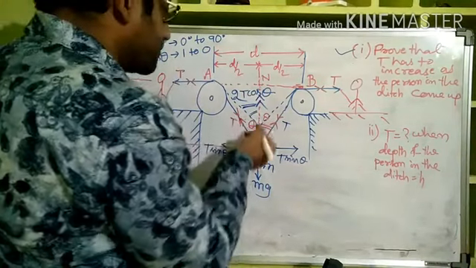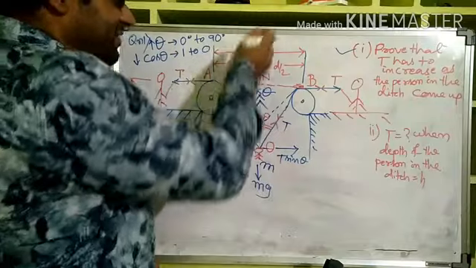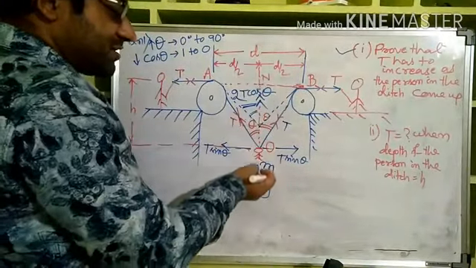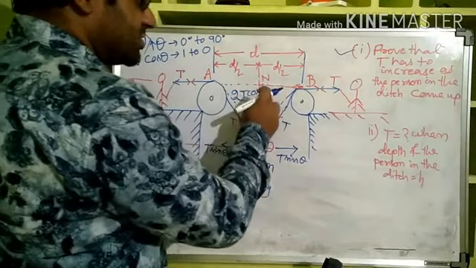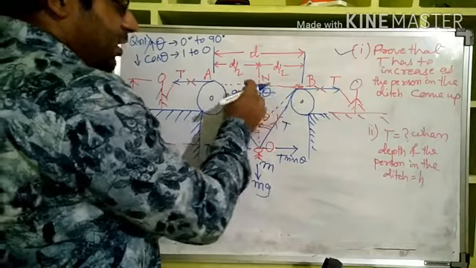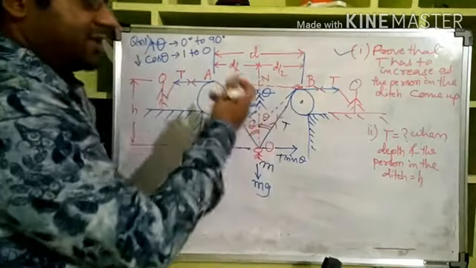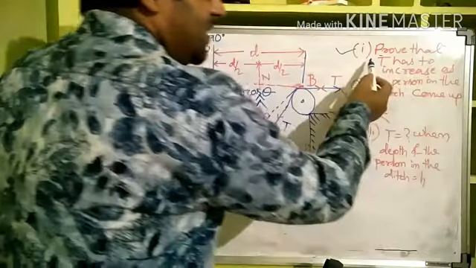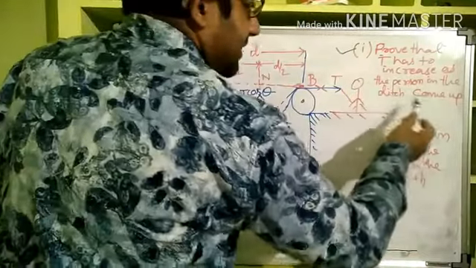Now what is the force which is lifting him? The force responsible for lifting the man up is 2T cos theta. Now cos theta is decreasing. That means to keep that force, T has to increase, and that is what is required to be proved. Prove that T has to increase as the person in the ditch comes up.